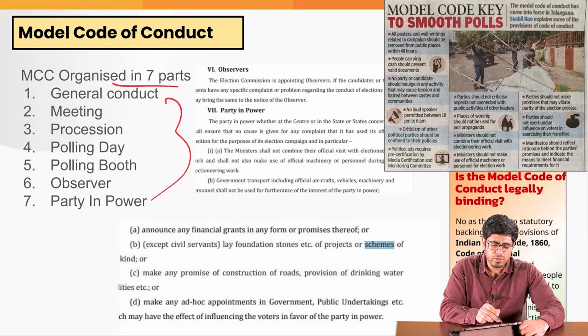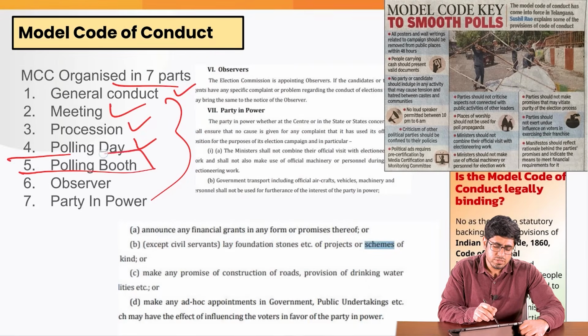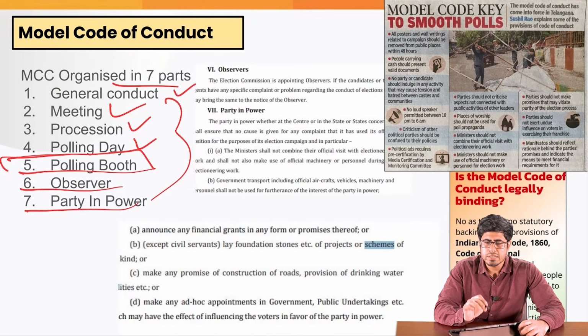It is basically combining 7 parts. One is talking about the general conduct, another is about meetings, procession, polling day. The fifth part is talking about polling booth, the sixth about the observer, and the seventh about the party in power. Observer talks about how the Election Commission shall be appointing some observers.